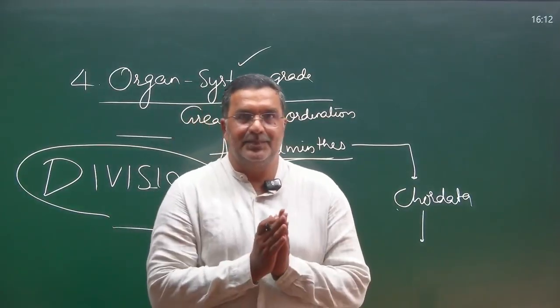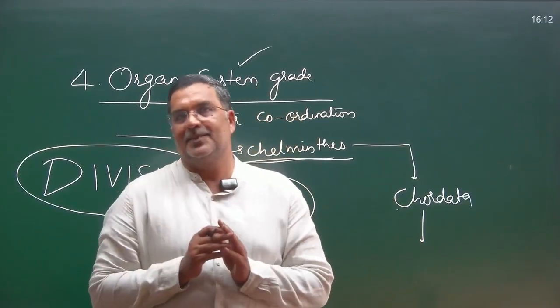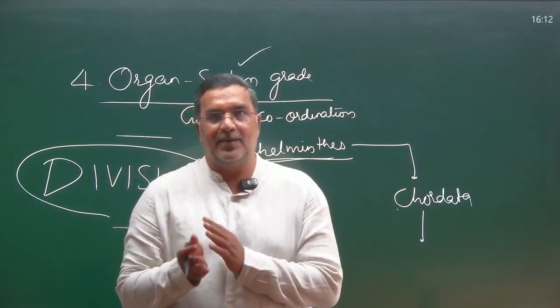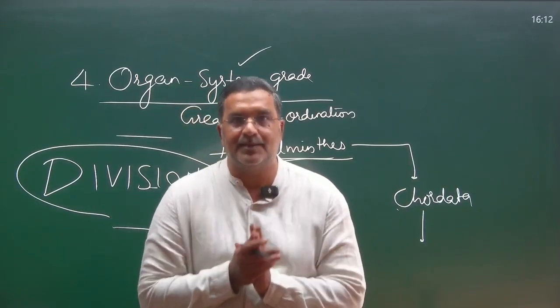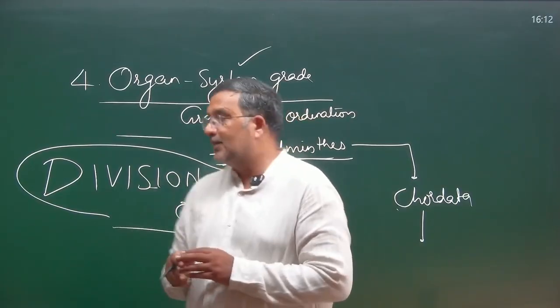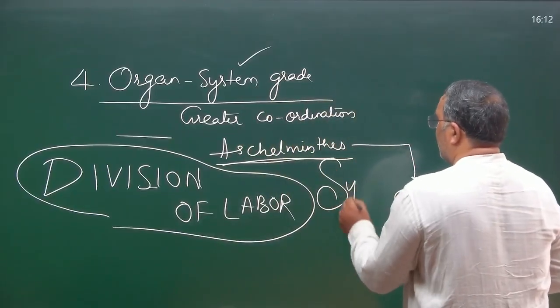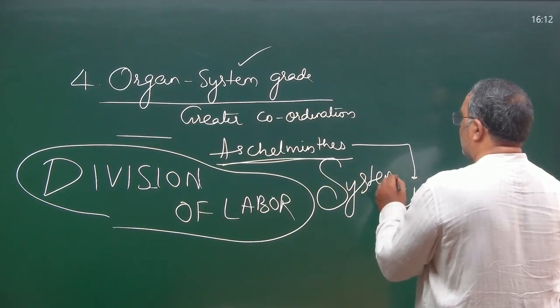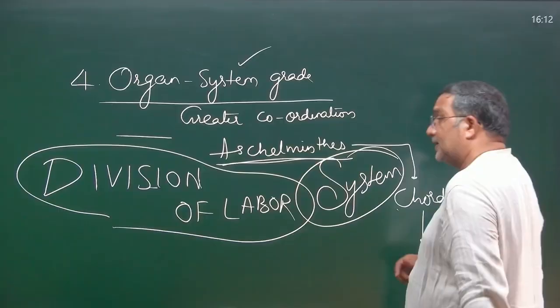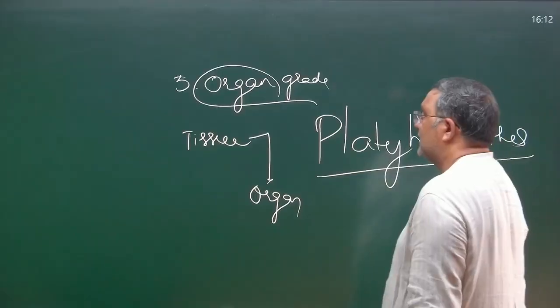The digestive system is performing digestion. The respiratory system means lungs are there, they perform respiration. The circulatory system circulates the body fluids all over the body. So division of labor in organ system grade of organization is at what level? System level.